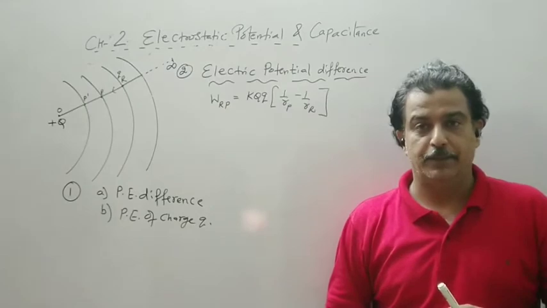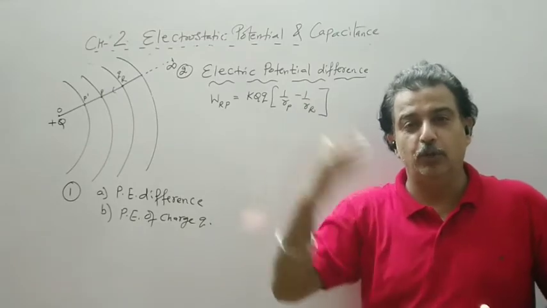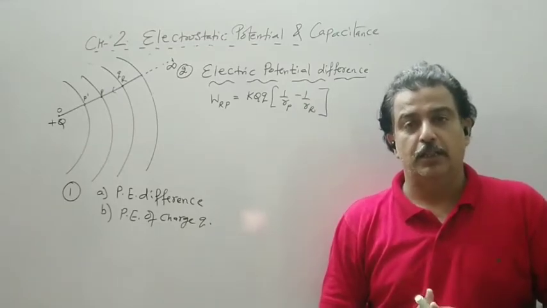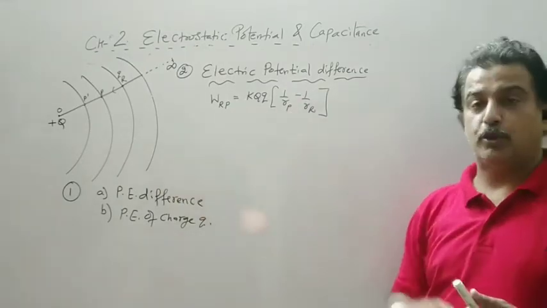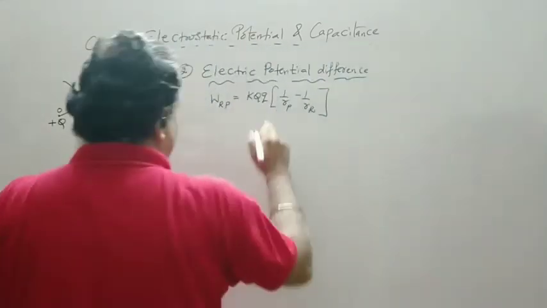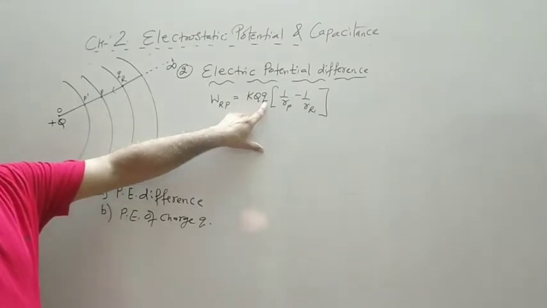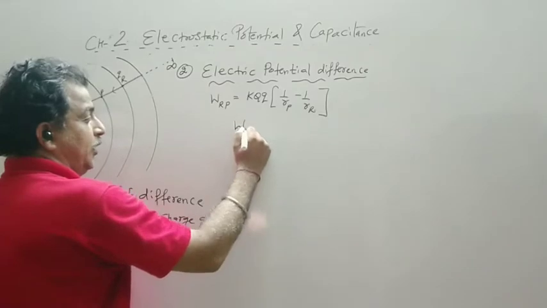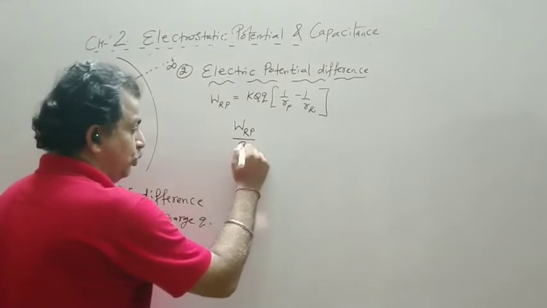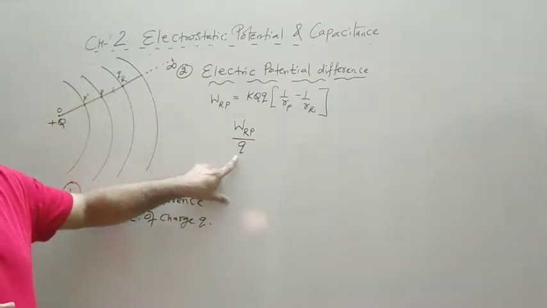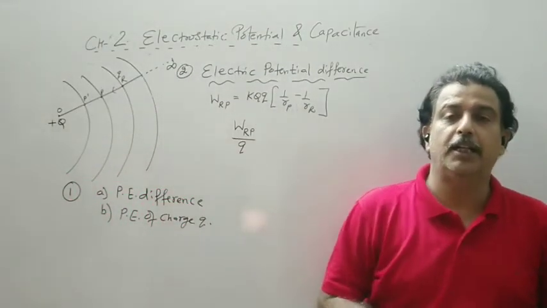So if I know how much energy I have to spend to bring 1 coulomb of charge or 1 unit of charge, now whatever amount of charge you bring, you multiply it by this, because work is directly proportional to Q. So if I divide this work done by our test charge Q, that is work done from R to P divided by Q, where Q is generally a unit positive charge.